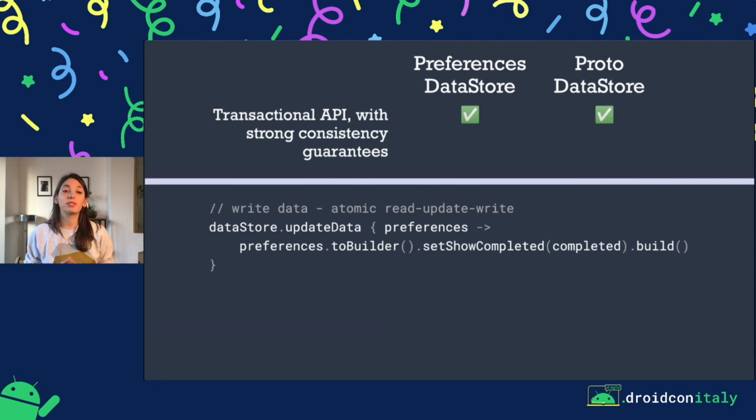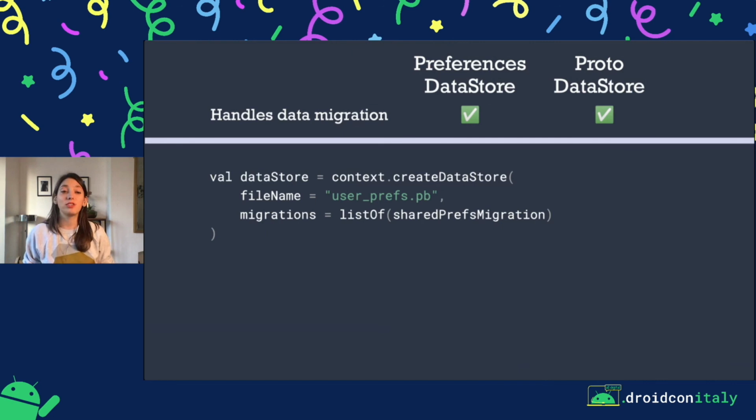Then DataStore gives you a transactional API with strong consistency guarantees. Using methods like updateData, it allows you to have atomic read-write-update operations. Then DataStore also handles data migration. When it comes to Preferences DataStore, we saw that that's as simple as instantiating one class. And with Proto, you have to do a little bit more work. But then both of them offer something that SharedPreferences didn't before, which is being able to migrate from one version of your data to another.